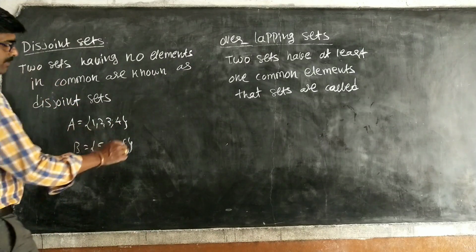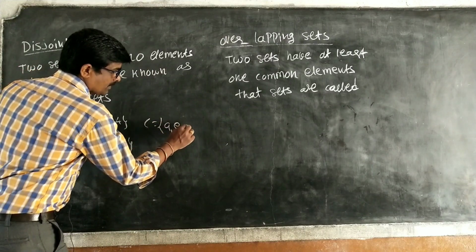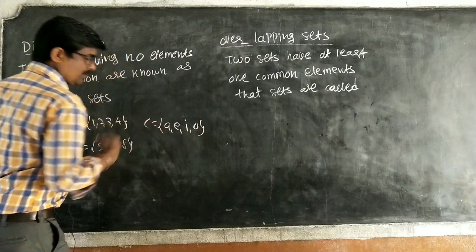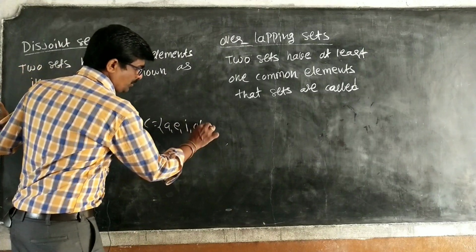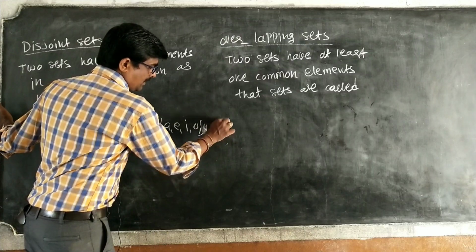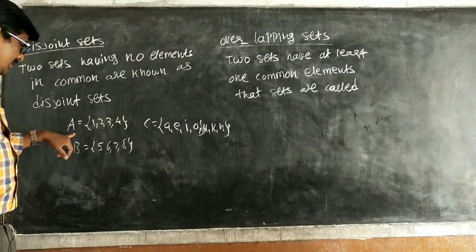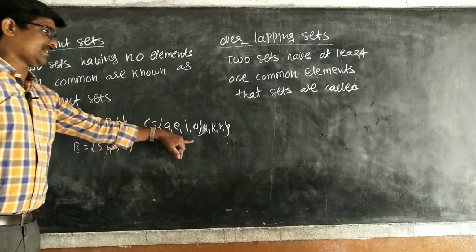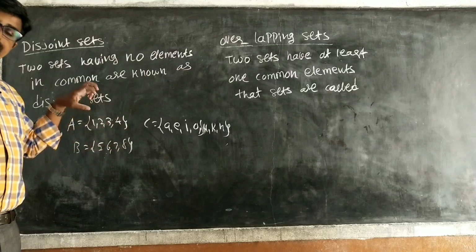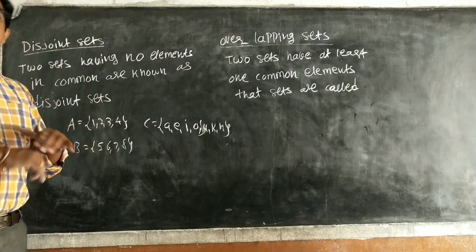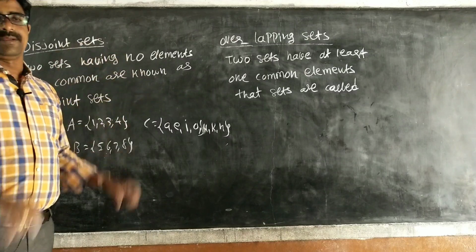Take another set C = {a, e, i, o, u}. These are the English letters we are writing. So this is one set, this is one set, and this is also one set. Is there any common element among these? No. This type of sets is called disjoint sets. Disjoint sets means no common elements.